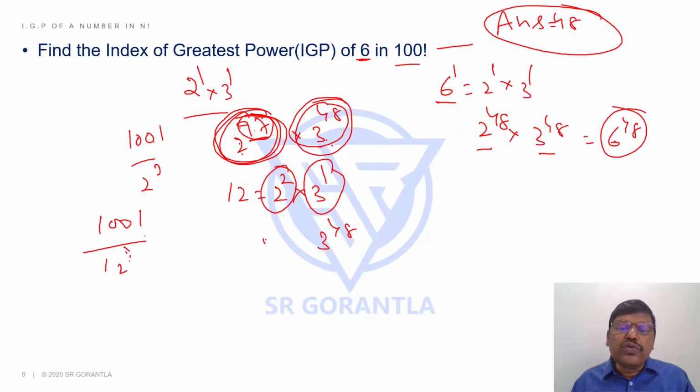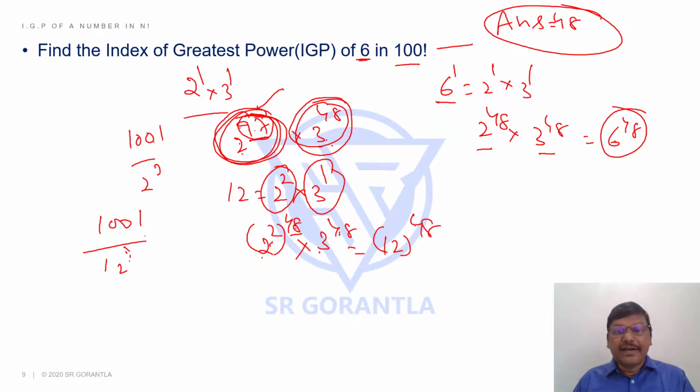So 2 square can come 48 times. 2 square whole power 48 is 2 power 96, right? Out of 97, I can take 96 and say 2 power 96, that is 2 square whole power 48. So 48 times I can get 2 squares or 4's. Then 48 times I can get 3. So that means I can have 12 power 48.